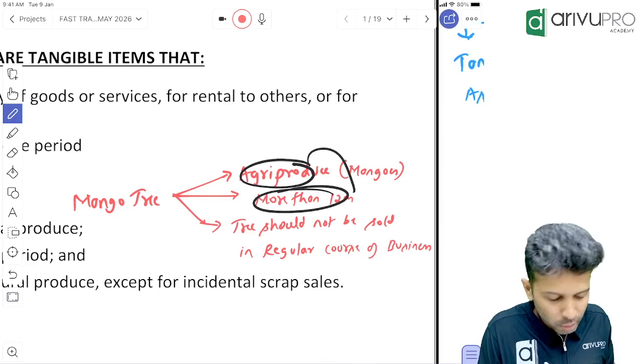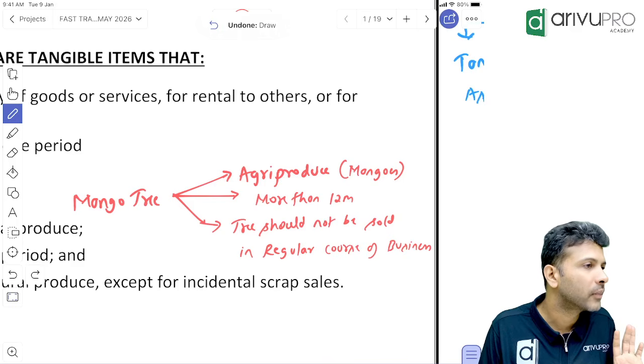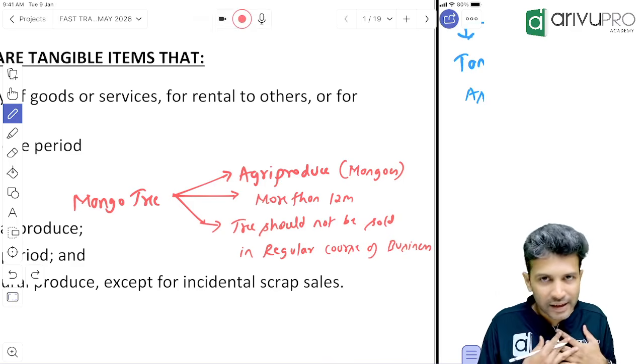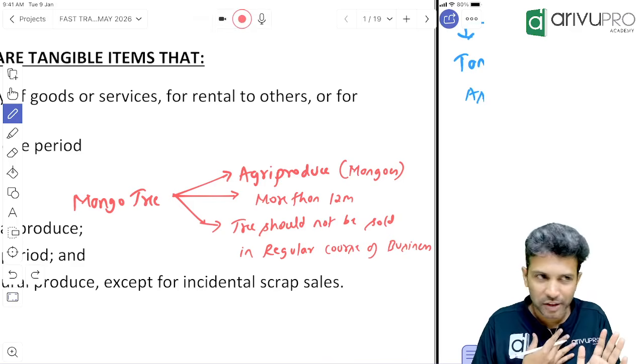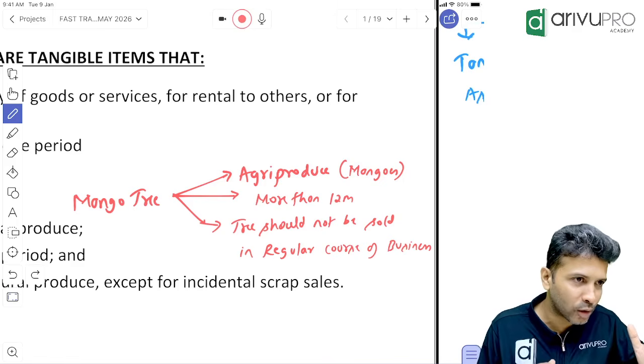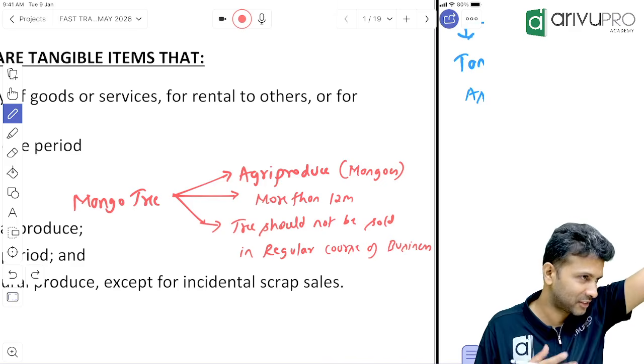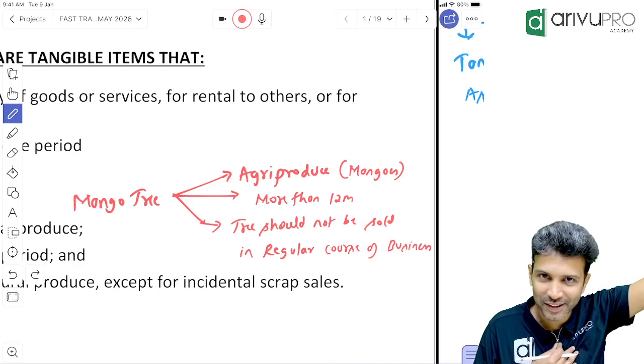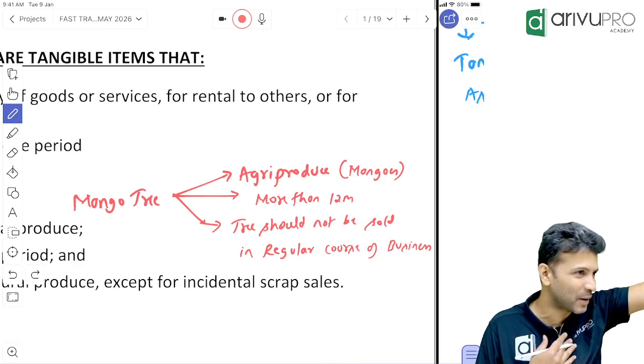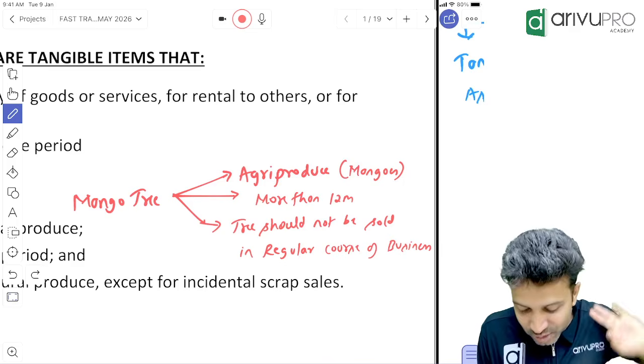My agricultural knowledge is limited, but as far as I know, from a mango tree you will get mangoes for more than 1 year. So this is the second criteria.